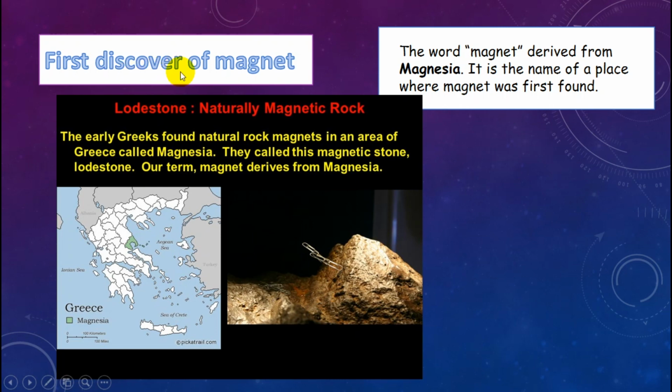First discoverer of magnet. The word magnet derives from Magnesia, the name of a place where magnet was first found. The natural magnet, we can call lodestone.